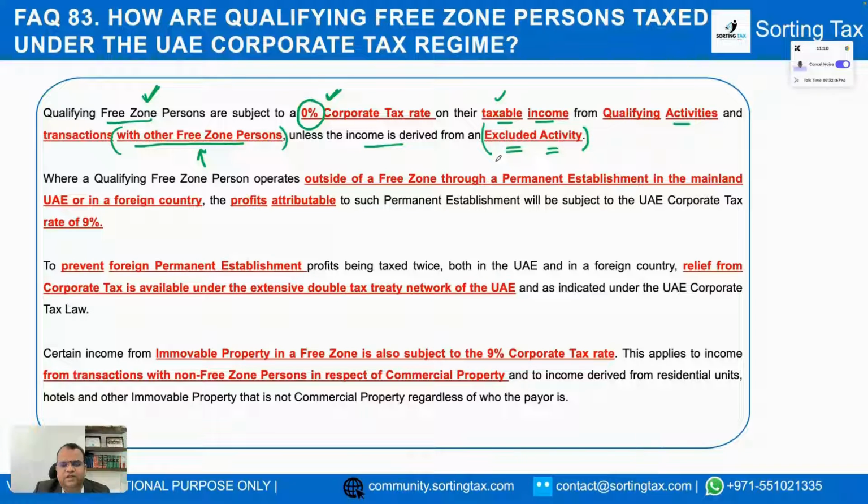Unless the income is derived from an excluded activity. What is an excluded activity? An excluded activity is an activity which is defined in the ministerial decision, and if a free zone person gets income from such activity, it is going to be subjected to the normal corporate tax rate, right?